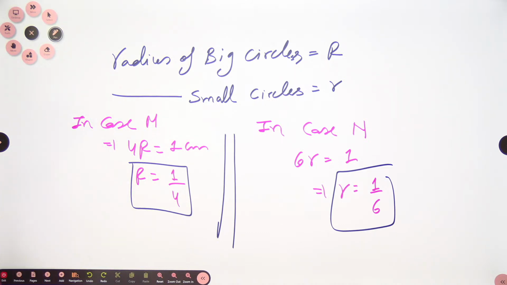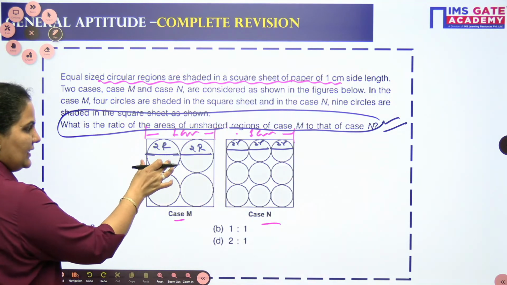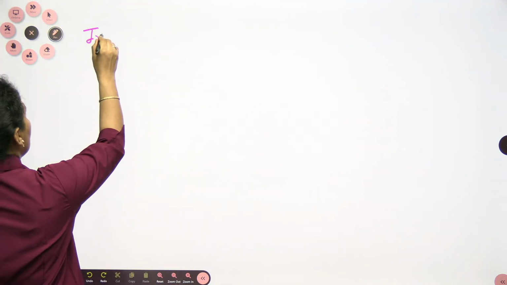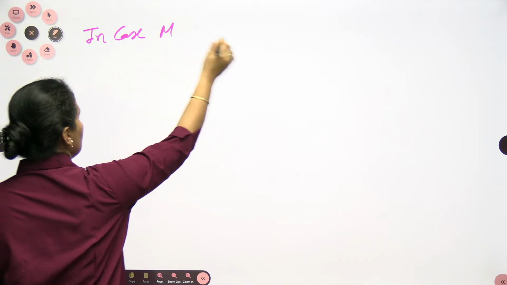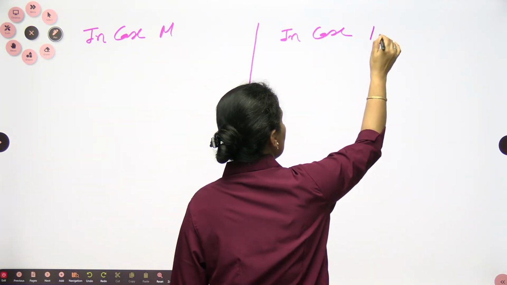Okay, ji. Now 1 by 4 and 1 by 6 we got it. Now we need to find out the area. So let's start finding the area of the bigger circle. So in case M, again both I am doing parallelly. Here I will go for the case N, so that very easily we can compare.